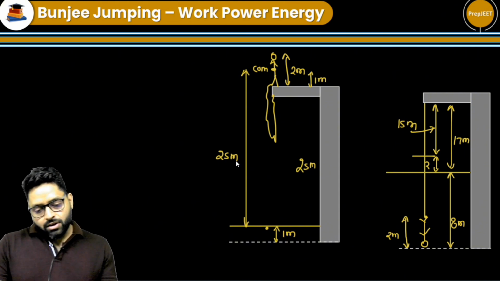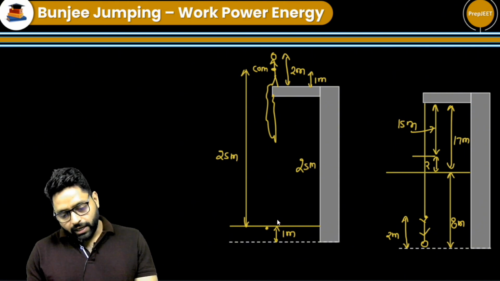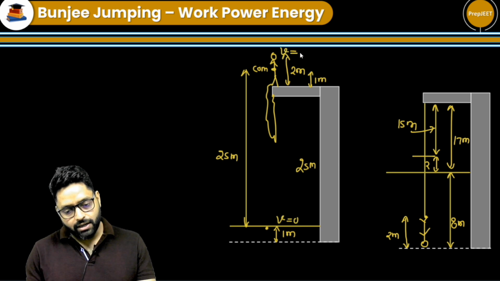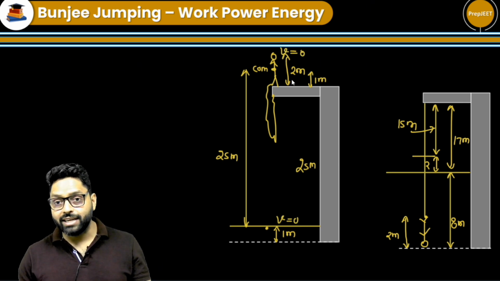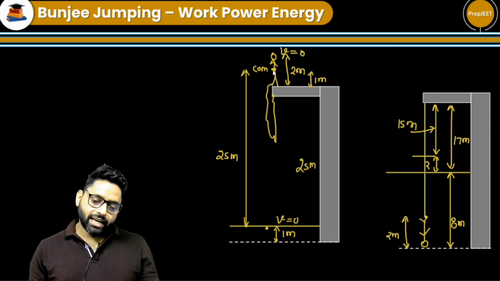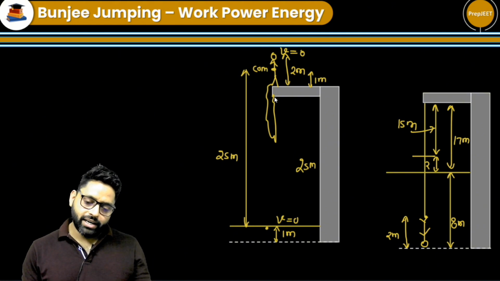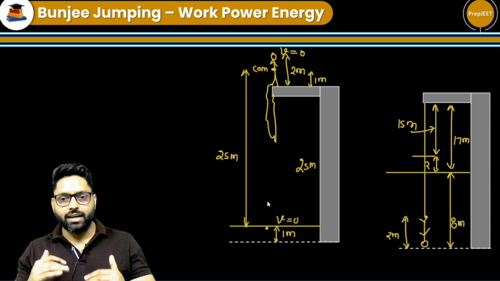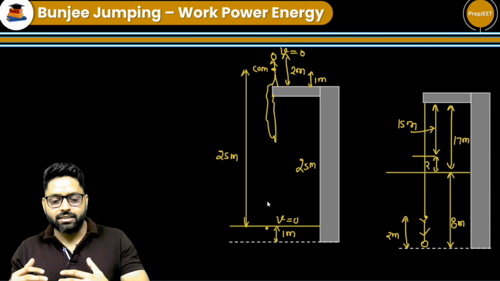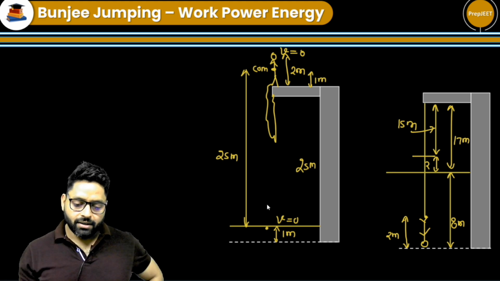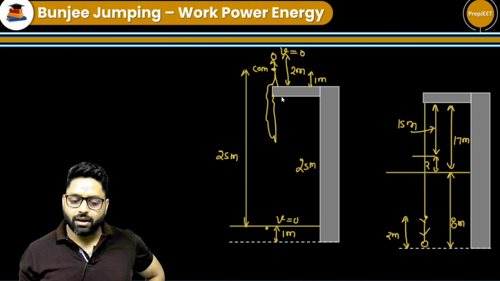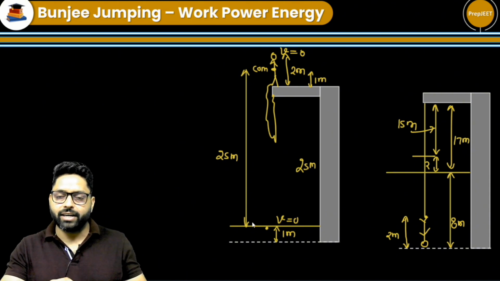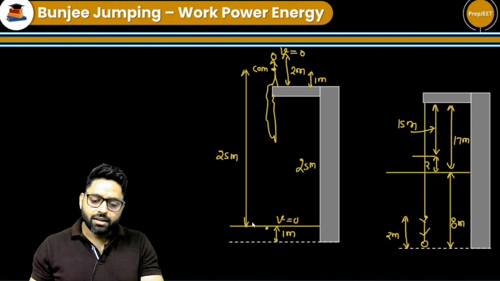Okay. So here the velocity of the girl is 0, and here also the velocity is 0. When she starts jumping, the velocity is 0. So basically, when she reaches this point, the gravitational potential energy decreases. That gravitational potential energy is converted into the kinetic energy, and some energy goes to the string. But when she stops here, the whole gravitational potential energy is converted into the elastic potential energy of the string.